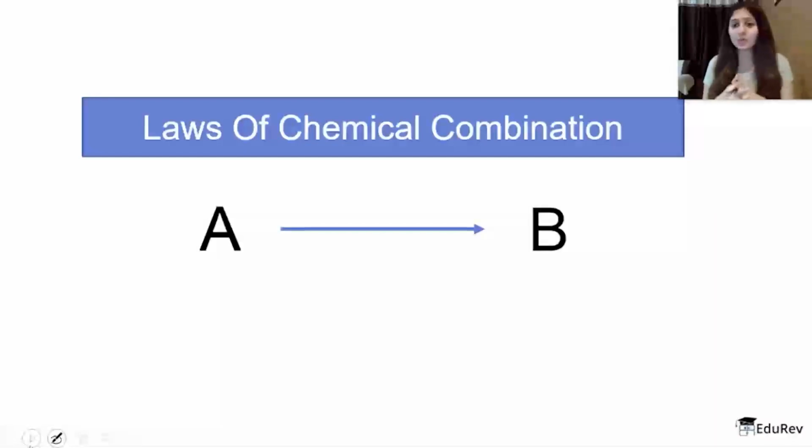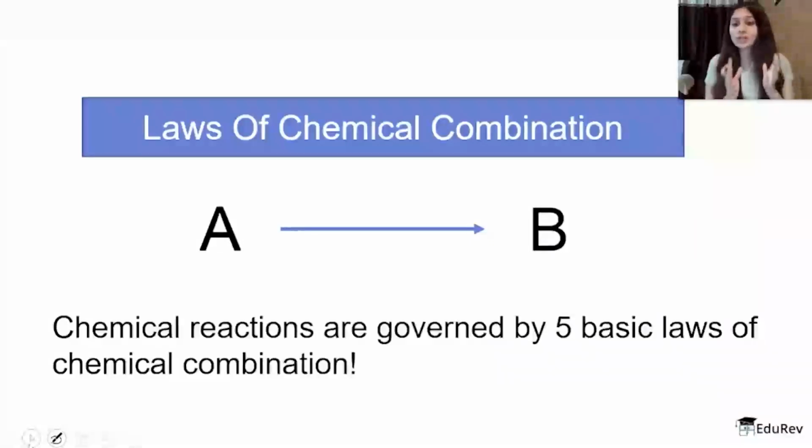A converts to B, where A of course is my reactant and B of course is a product. So when any kind of chemical combination or any chemical reaction takes place in chemistry, it takes place with respect to certain laws, and those laws are called laws of chemical combination.